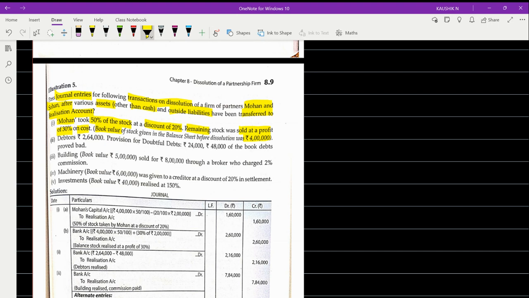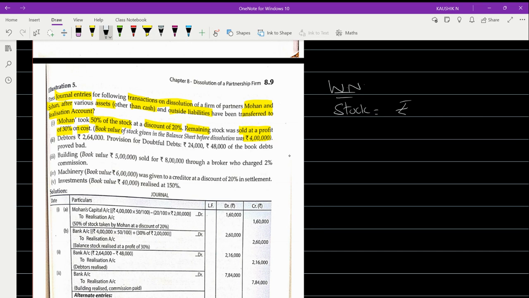Here we have to transfer the amount of assets realized. So they are asking us to pass the realization of assets entry. First, you have to do some working notes. Look at this working note. What is the amount of stock as given in the question?